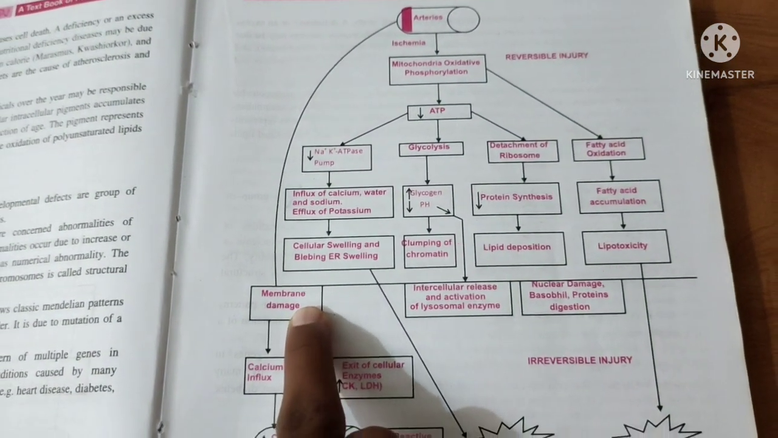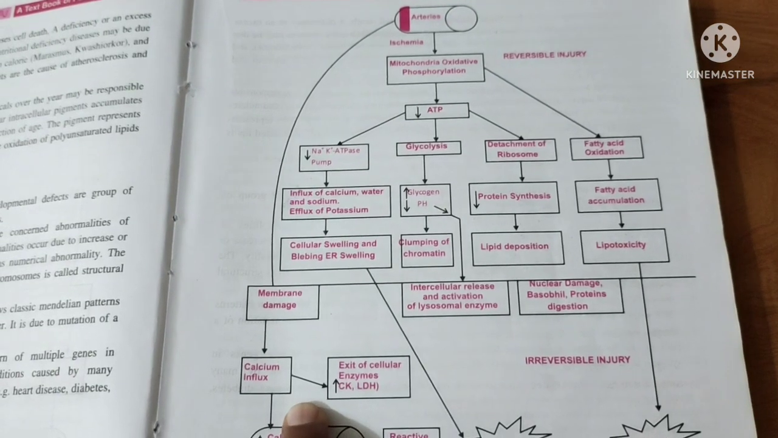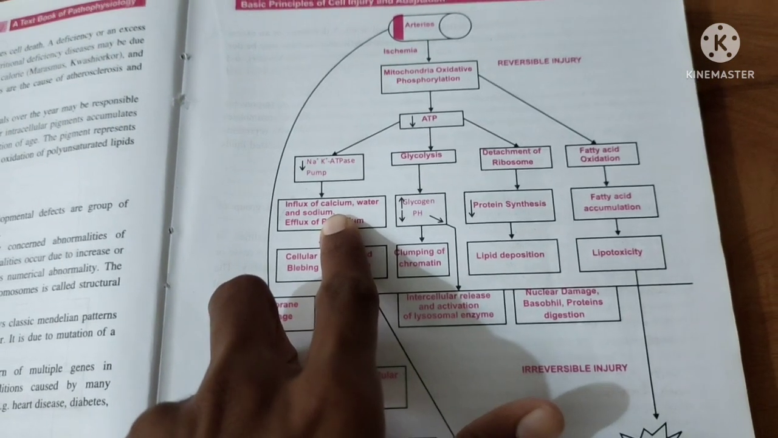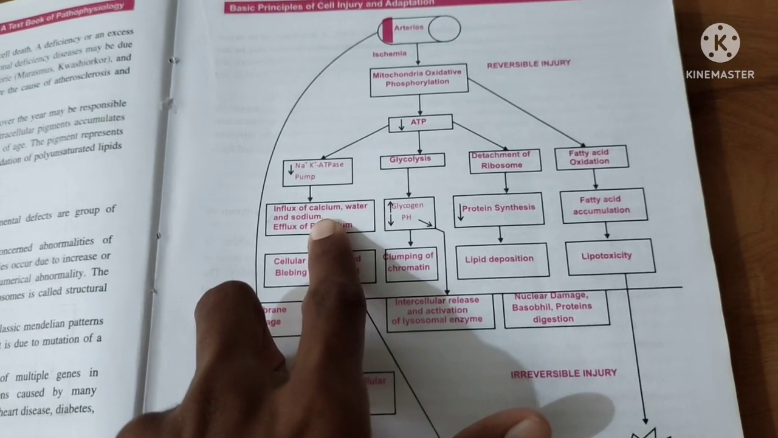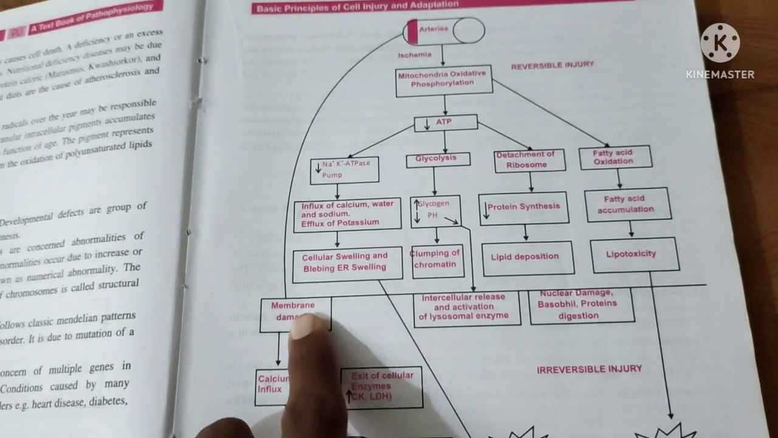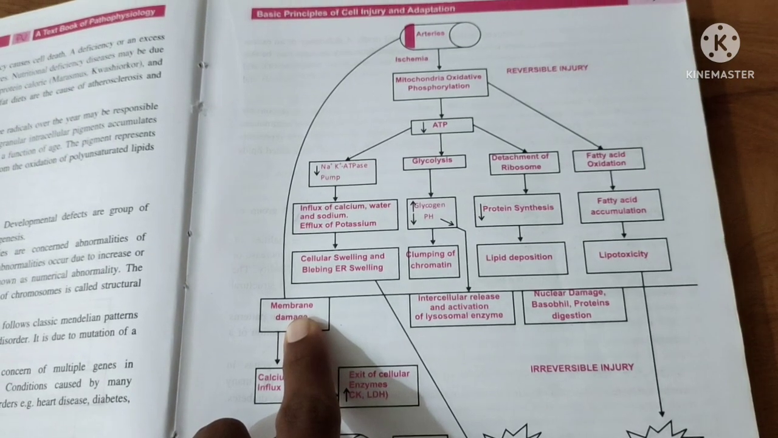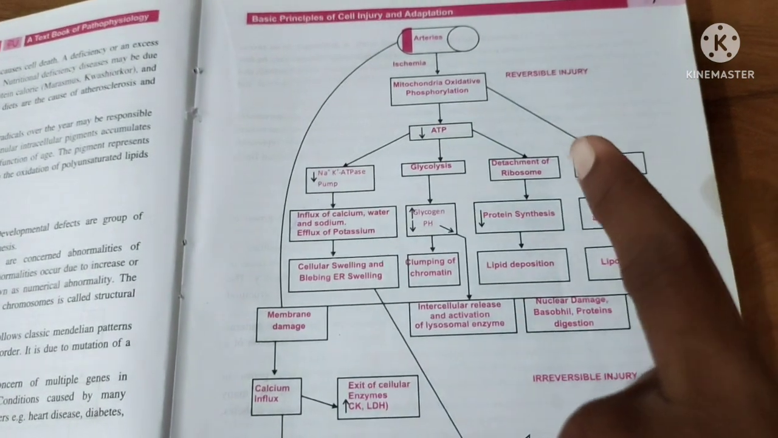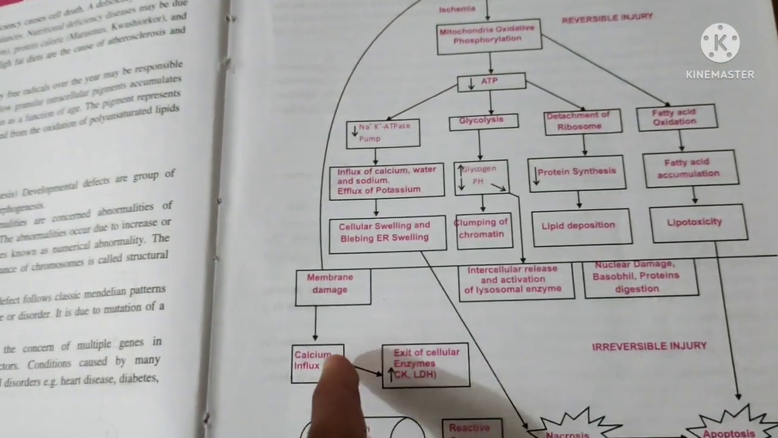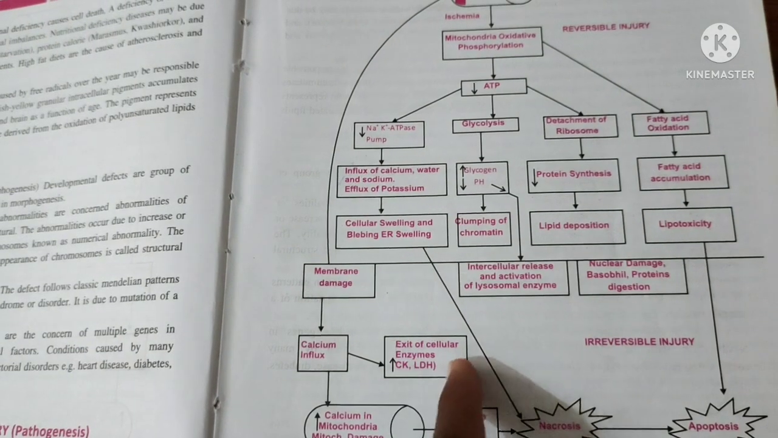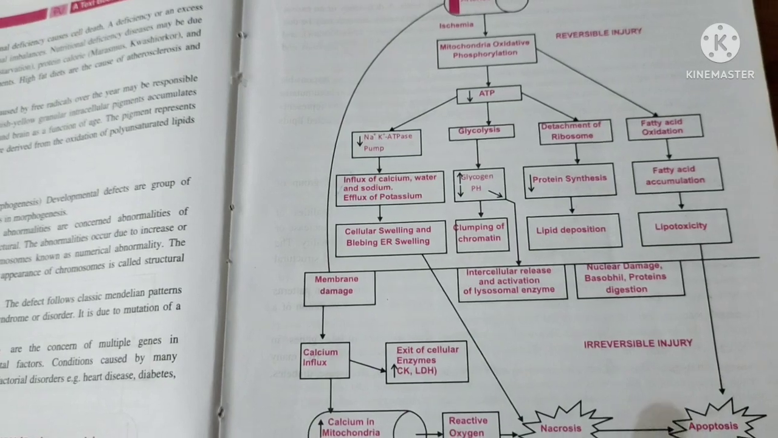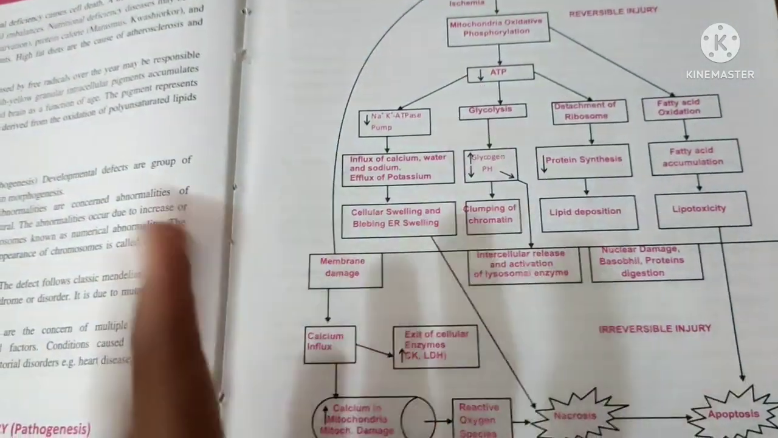There, the membrane gets damaged, that leads to calcium influx. I have told you, if the influx is little, meaning the stress is a small amount, then it will get cleared. But now the influx of calcium increases. If the membrane gets damaged, all the calcium present outside the cell will just enter into the cell. That is calcium influx. That leads to the exit of cellular enzymes like LDH. These are all cellular enzymes. They will burst and go outside.